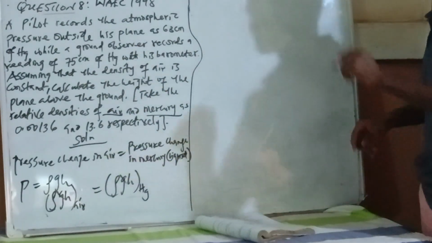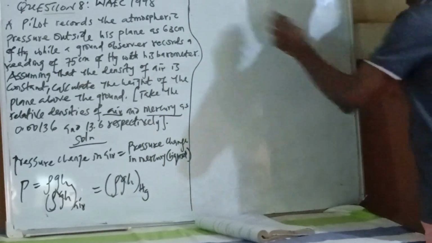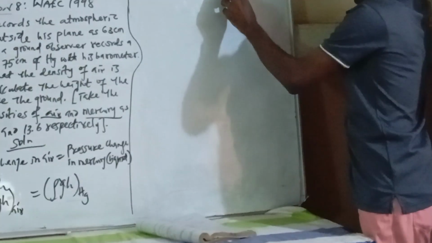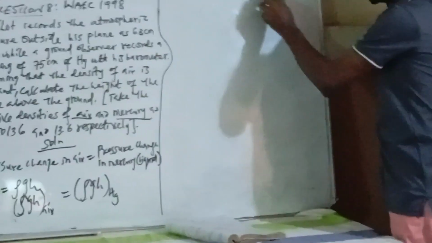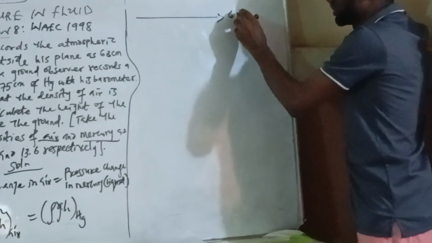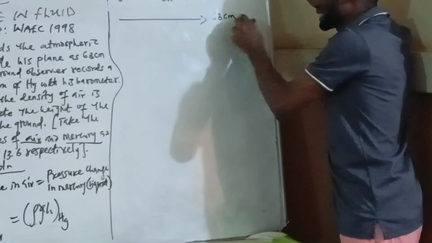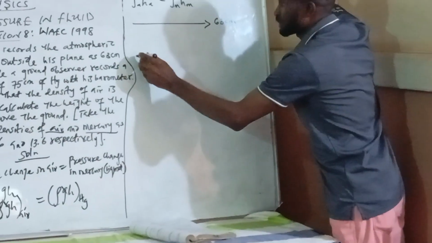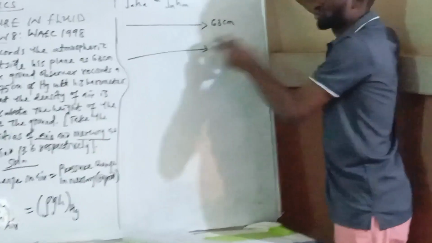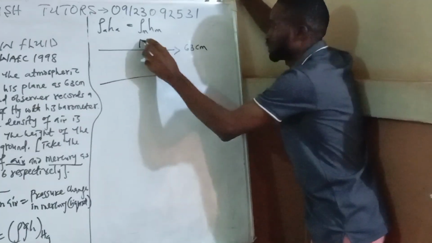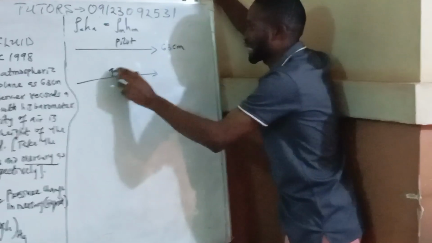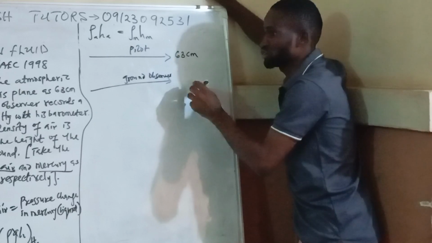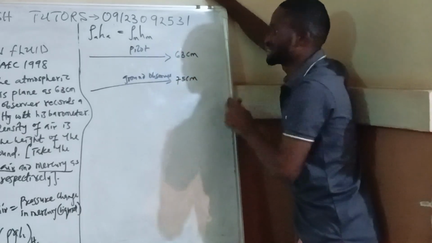Now let me analyze the statement. Now look at the first pilot. Look at the pilot here. The pilot is in the air, and he was able to use the barometer to measure the atmospheric pressure to be 63 centimeters. Then another man was on the ground. Look at this now. Another man was the ground observer. So this one is the pilot, then this one is the ground observer. Look at the ground observer. He measured 75 centimeters.